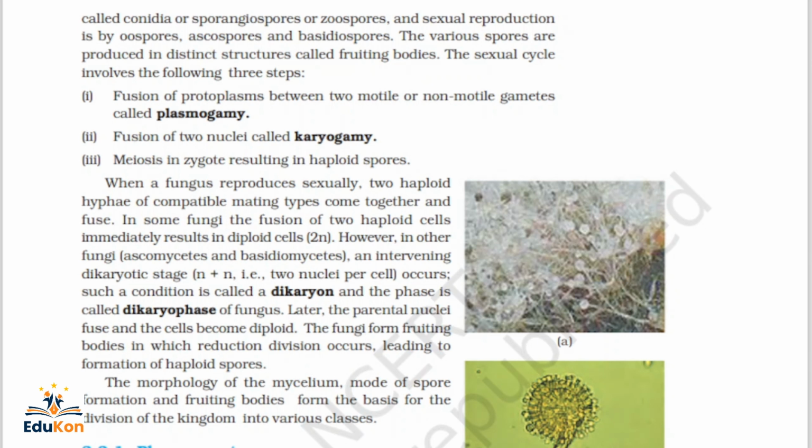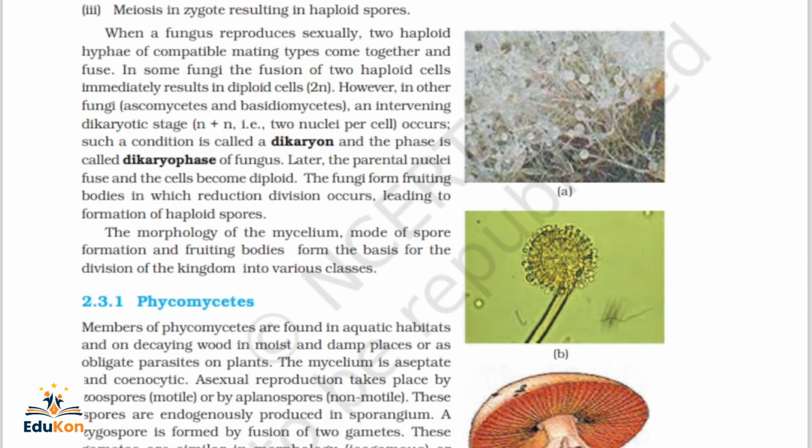When a fungus reproduces sexually, two haploid hyphae of compatible mating types come together and fuse.